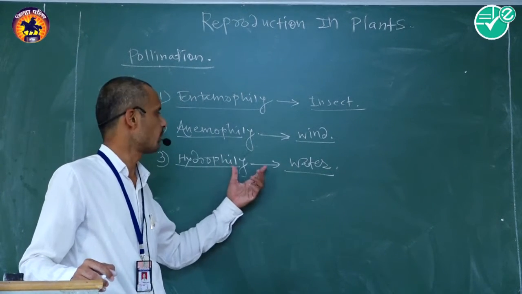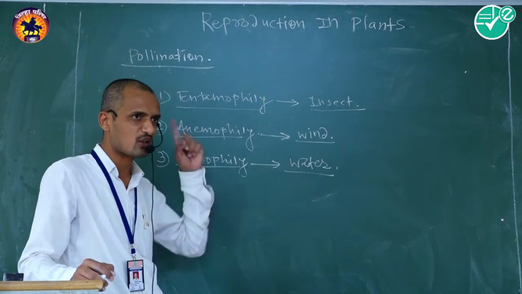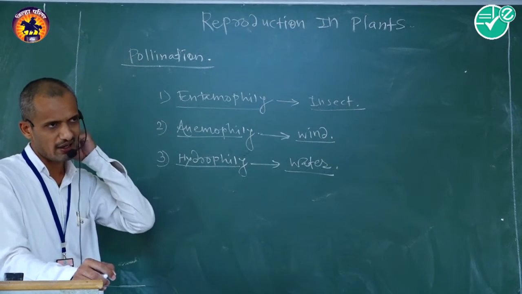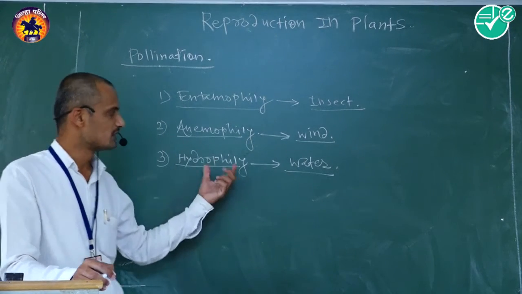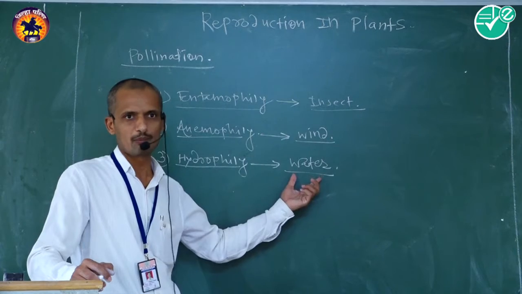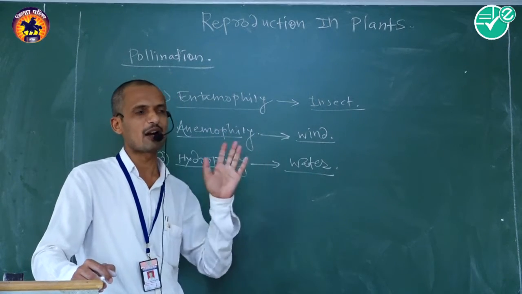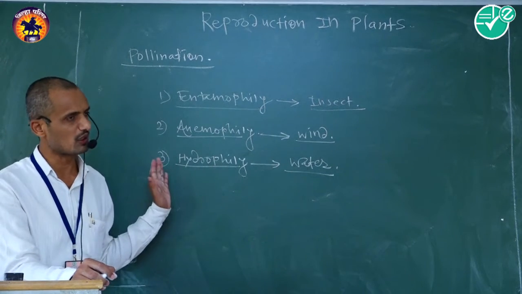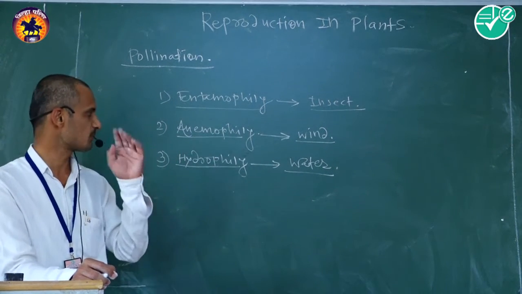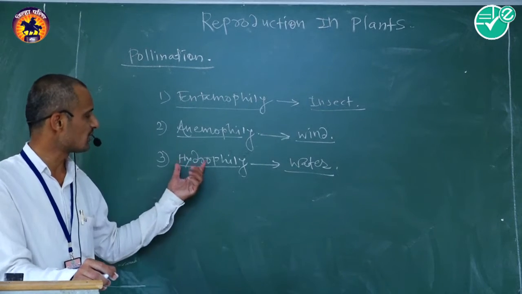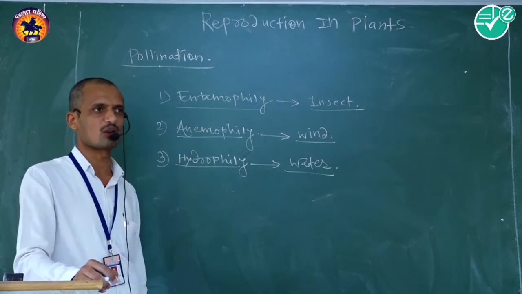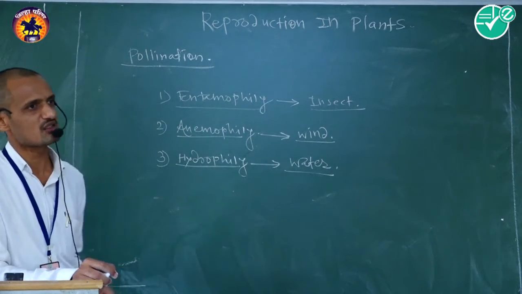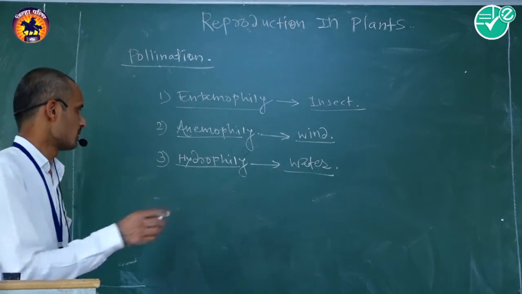This kind of pollination is known as hydrophilous pollination, and the phenomenon is known as hydrophily. In this kind of pollination, water, an abiotic or physical factor, is necessary to transport the pollen grain from anther to the respective stigma.